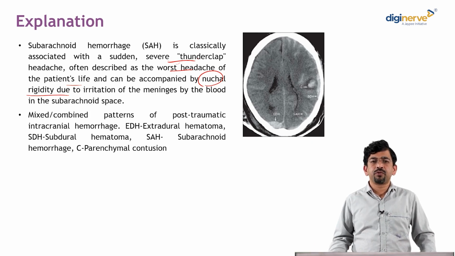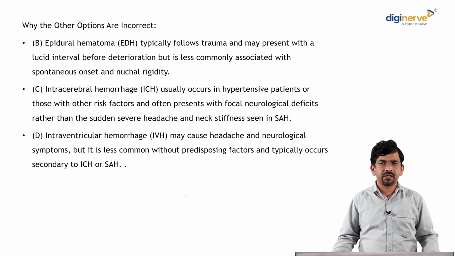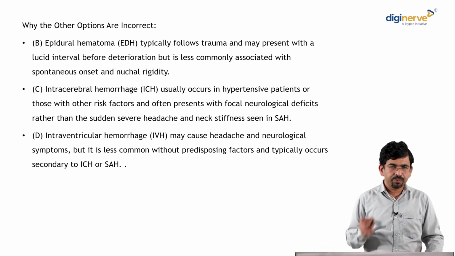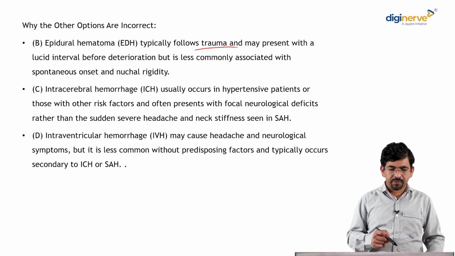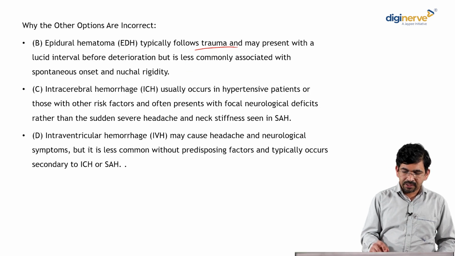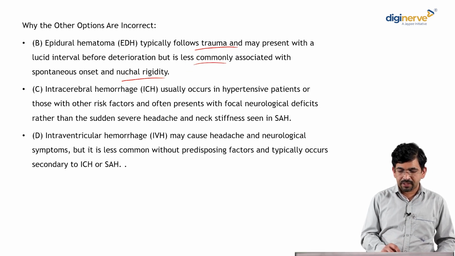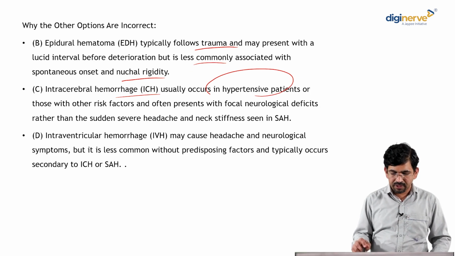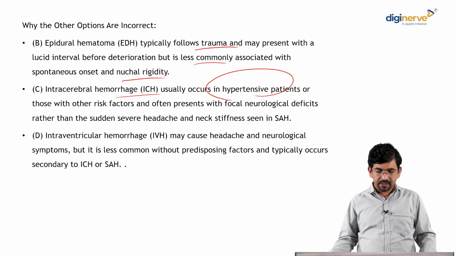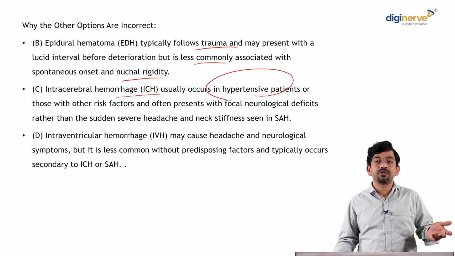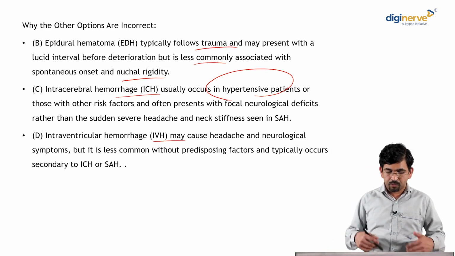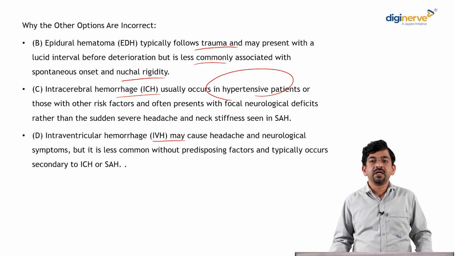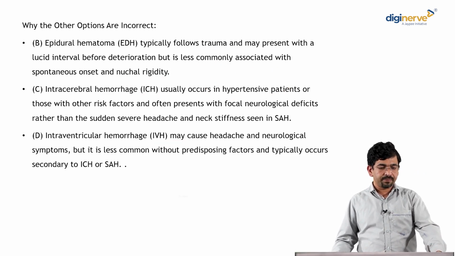Mixed and combined patterns of post-traumatic intracranial hemorrhages and contusions will have different presentations, though nuchal rigidity should be a hallmark of subarachnoid hemorrhage. EDH follows a trauma generally, and non-traumatic EDH is very rare and less commonly associated with nuchal rigidity. Intracerebral hemorrhage usually occurs in hypertensive patients and is more likely to cause neurological deficits rather than nuchal rigidity. And intraventricular hemorrhage may cause more global deficits and is less likely to cause nuchal rigidity.